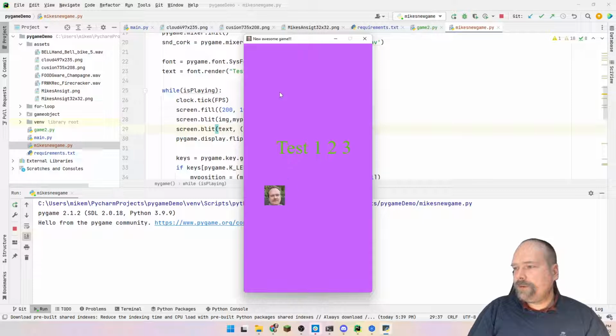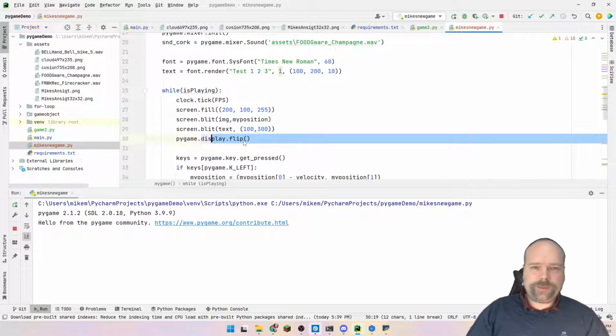Now we want to have a collision detection right here. We want to check if my face actually collides with the text right there. If it does, then we want the text to change and maybe also a sound to be played.